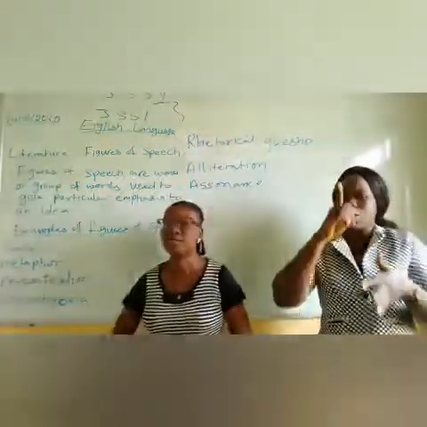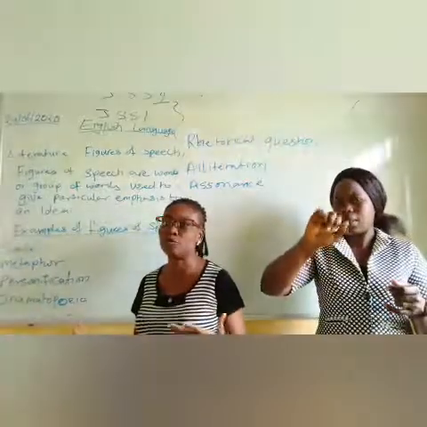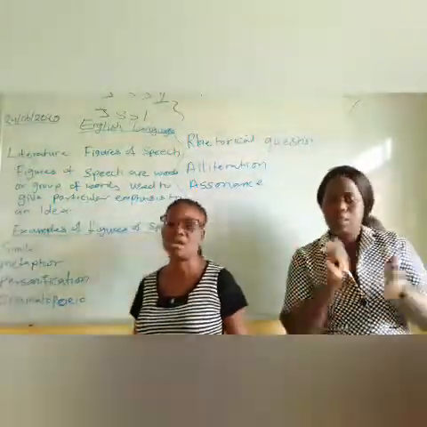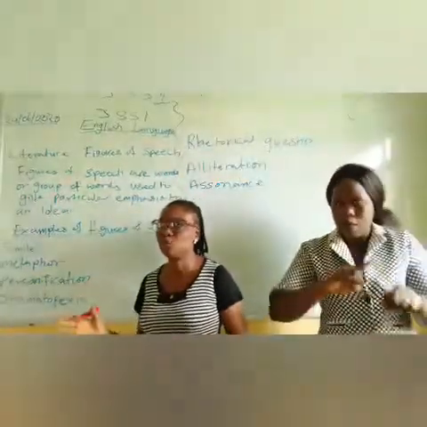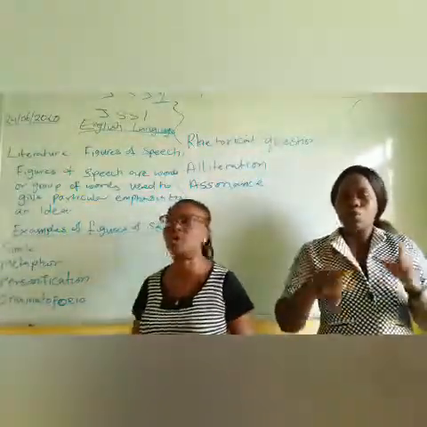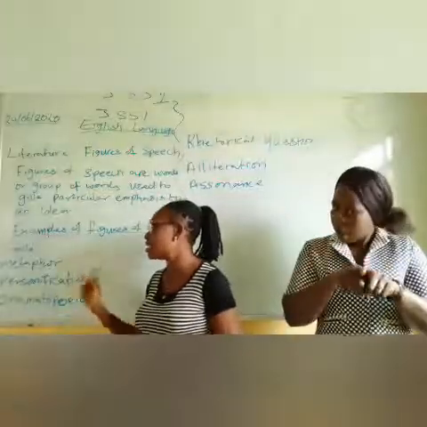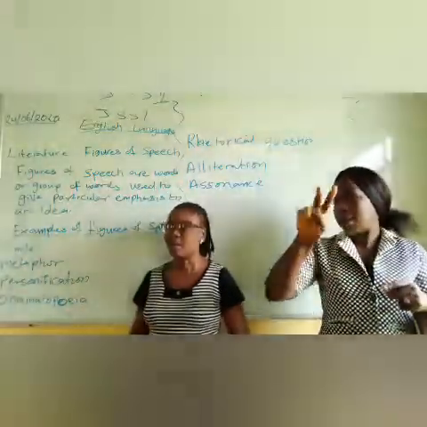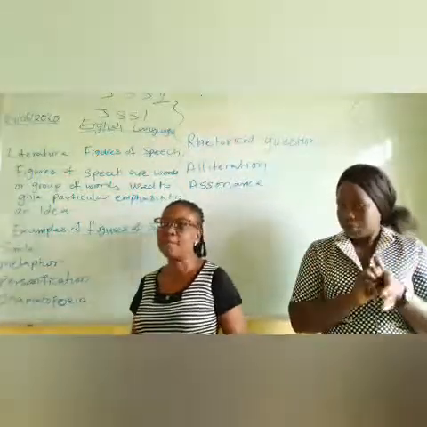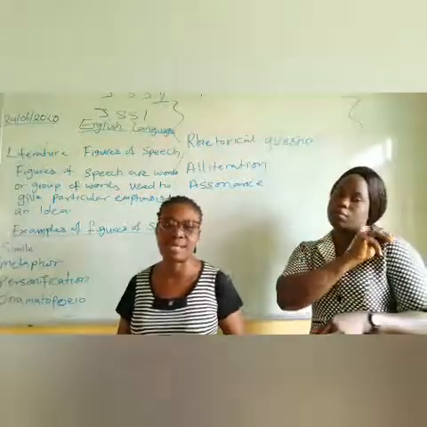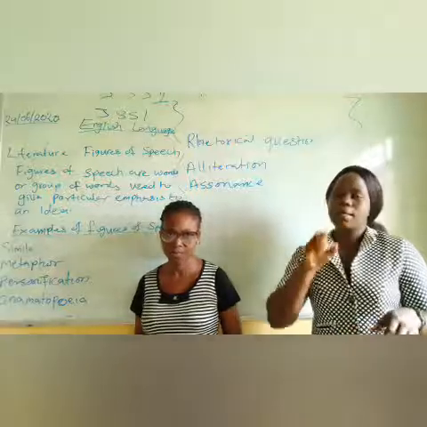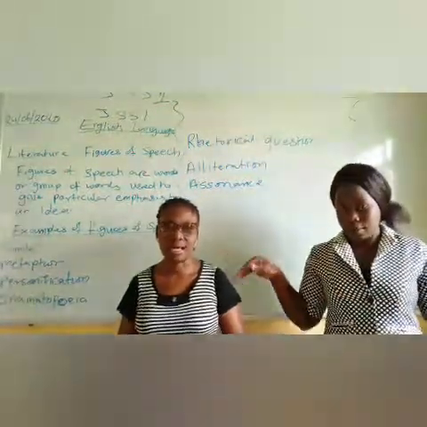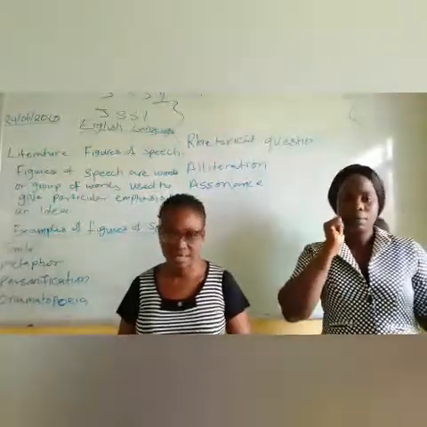What is simile? Simile is comparison of two things that are of different nature, different class, using the word as or like. You use the word as or like when you're comparing using simile. For example, Mary is as gentle as an angel. Ade is as cunning as a snake.